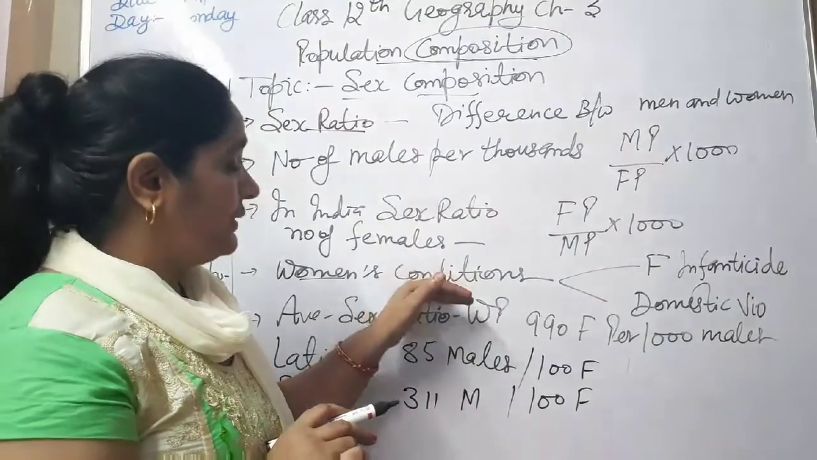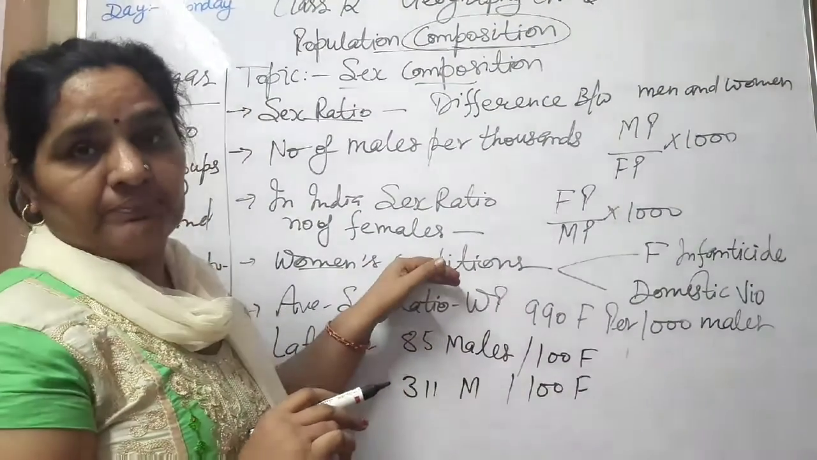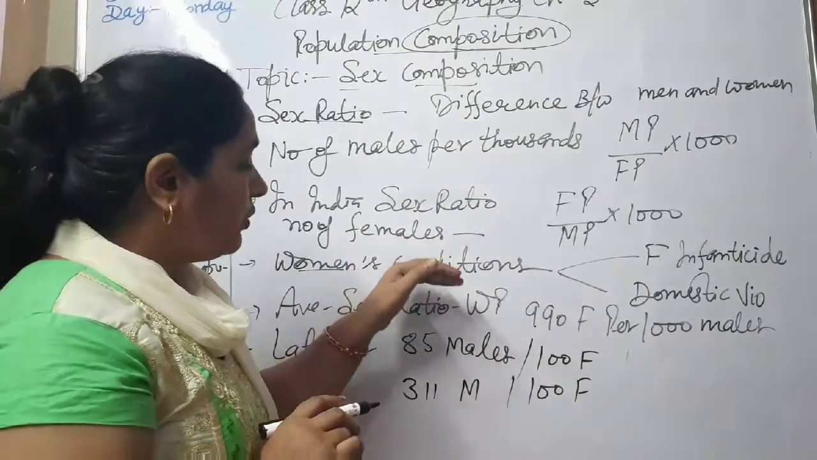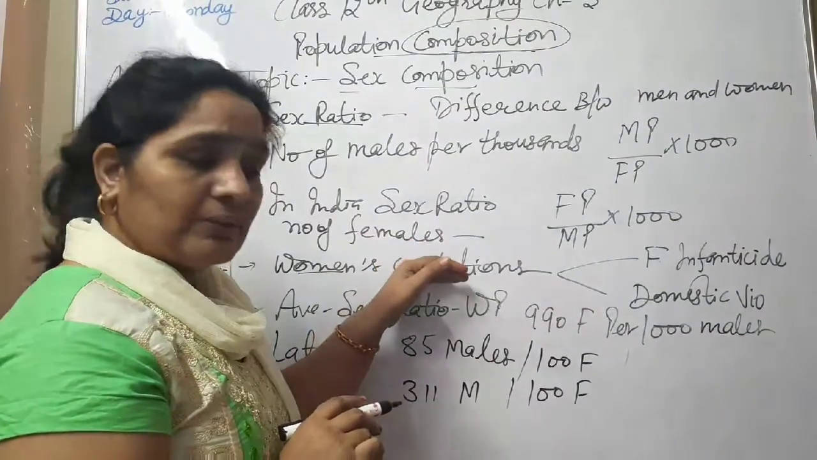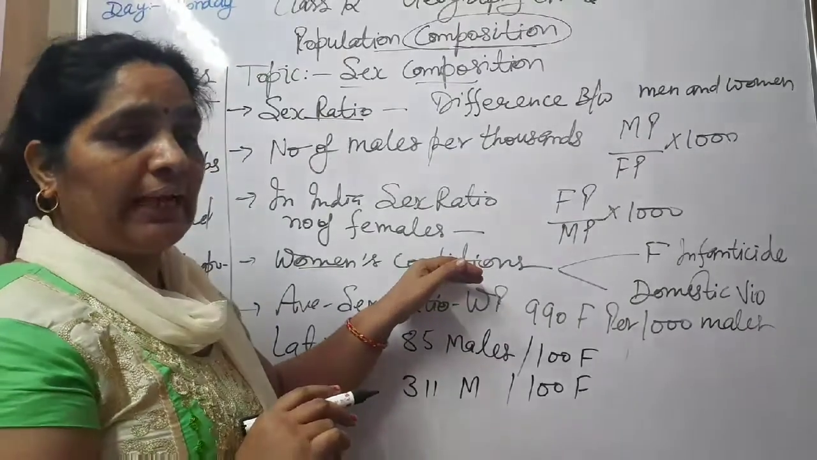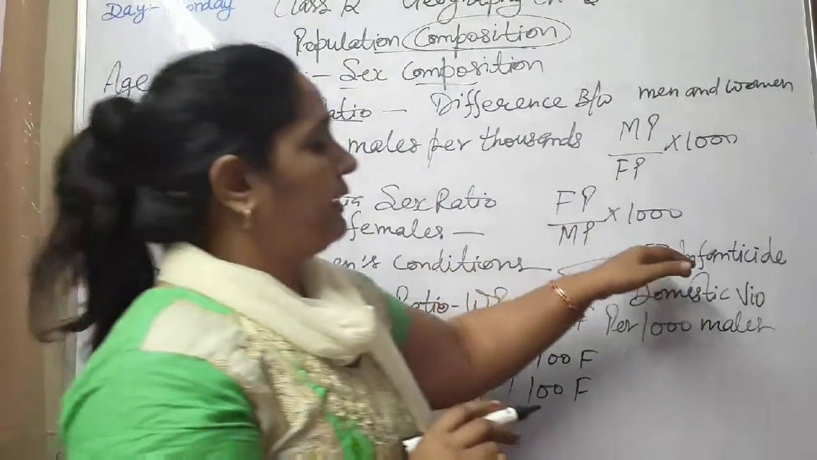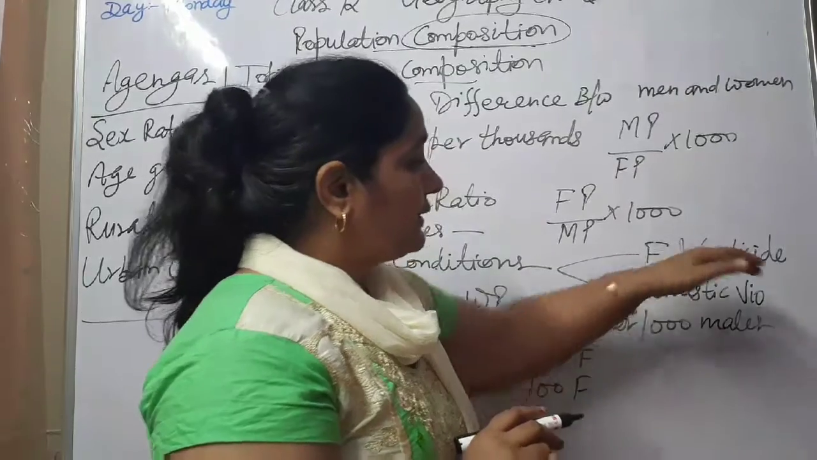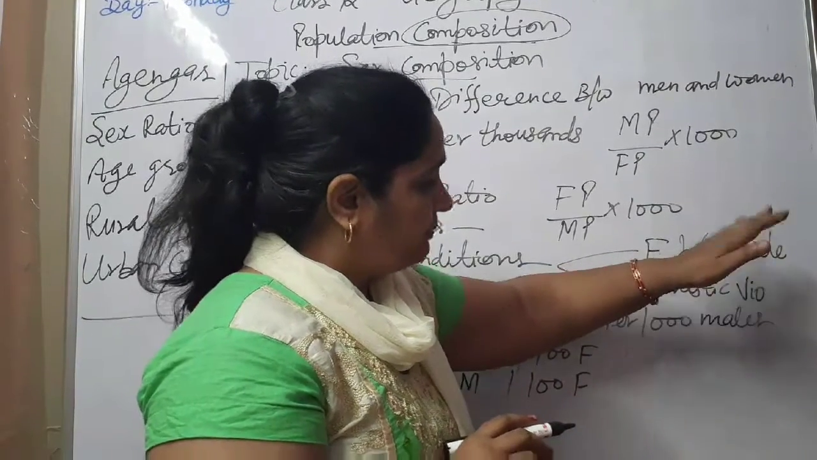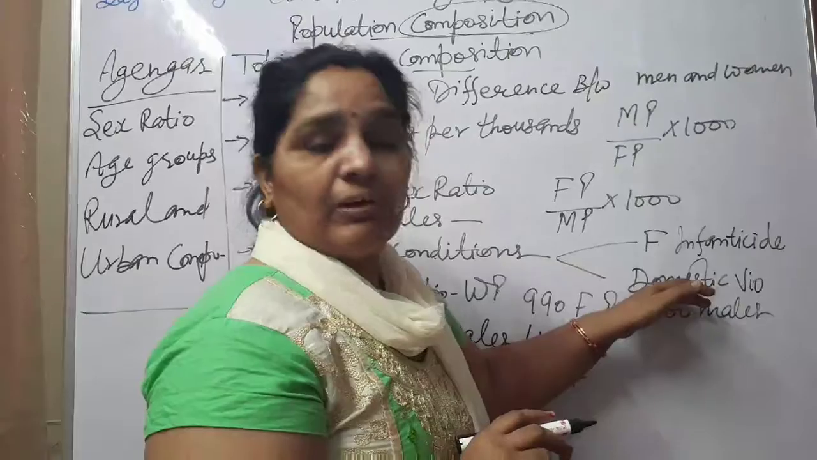In some countries, the female ratio is less than men. In those countries where the women ratio is less, women have to face many problems like female feticide. Some girl children are killed before birth. Then there is domestic violence also.